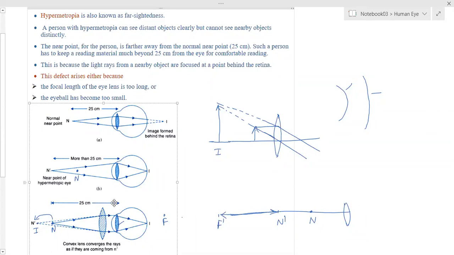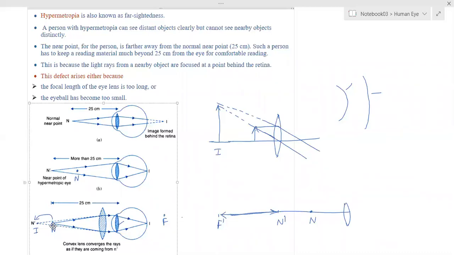So whoever is wearing these spectacles with this problem can see the objects bigger than the actual size, because the convex lens magnifies the images. And on the same side, these are all virtual images. Object on the same position, image is also the same position. The convex lens's function is to bring the image beyond the object, meaning far away from the object. In case of a concave lens, it will form the virtual image at a lesser distance, closer to the lens. So here we are using a convex lens for correction.